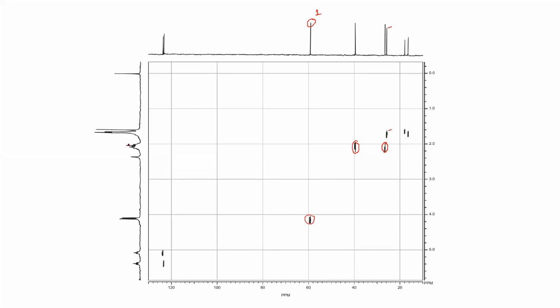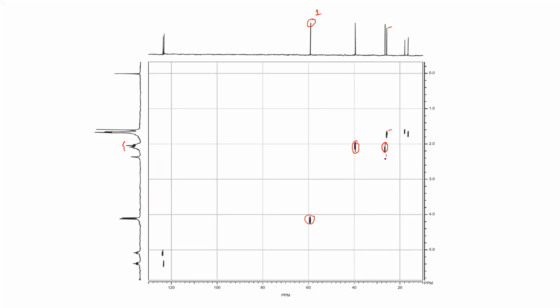Now, if you look at that, actually two are here. One is a multiplet, another is a triplet. Between these two, you see, this is a bit on the upper side, this is a bit on the lower side.